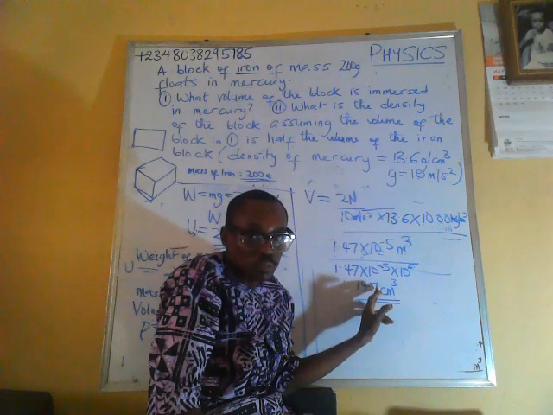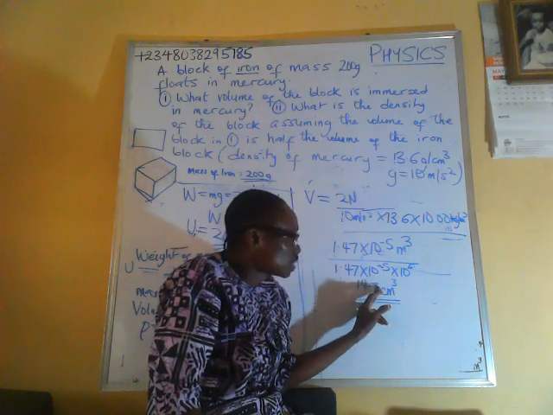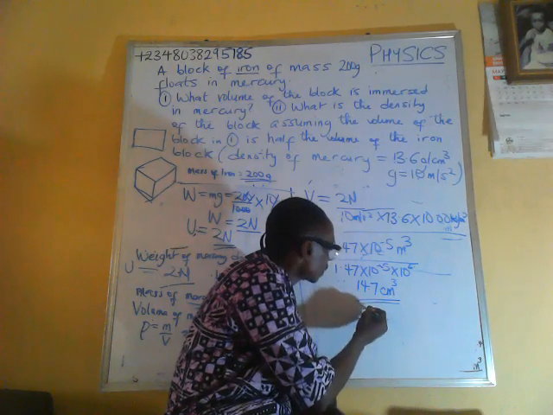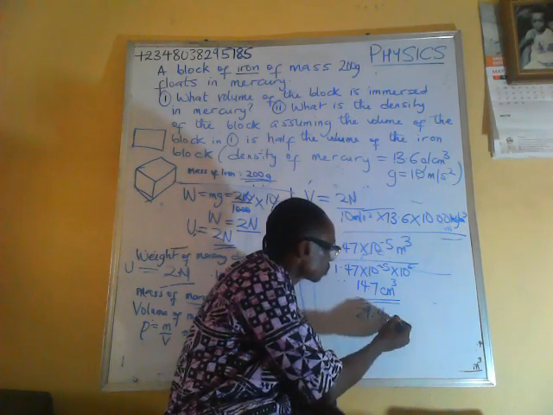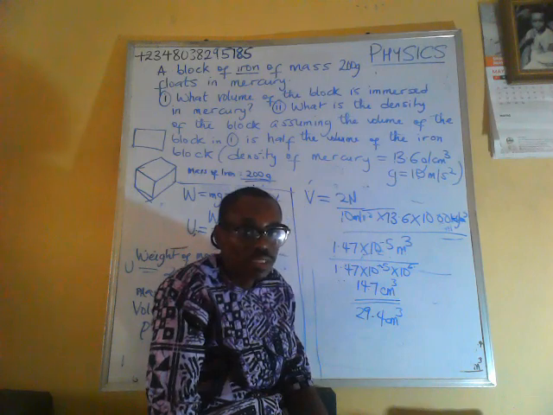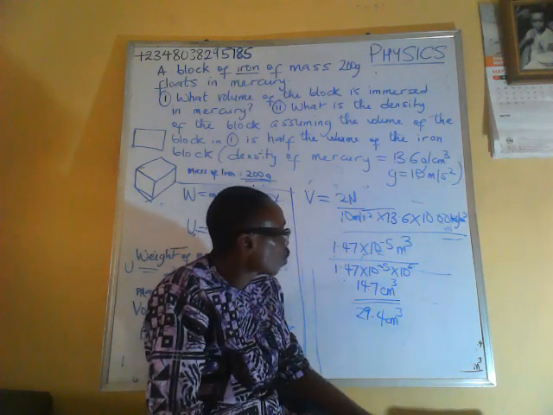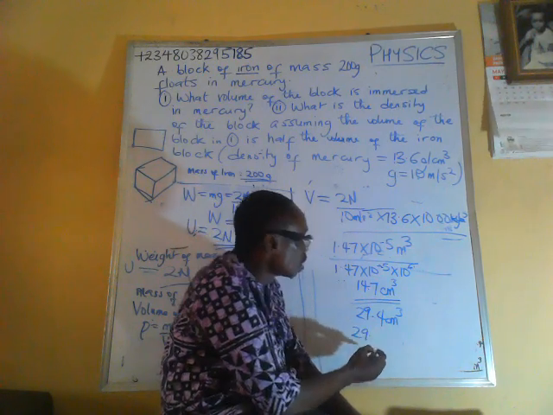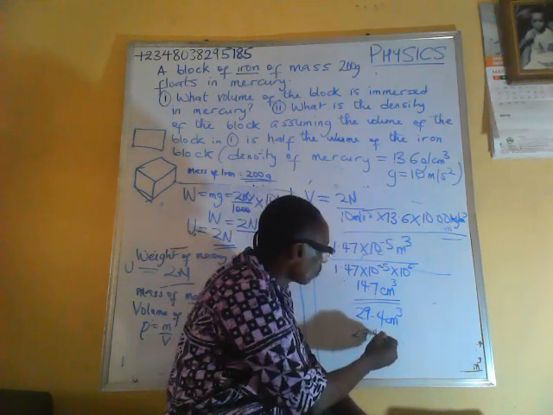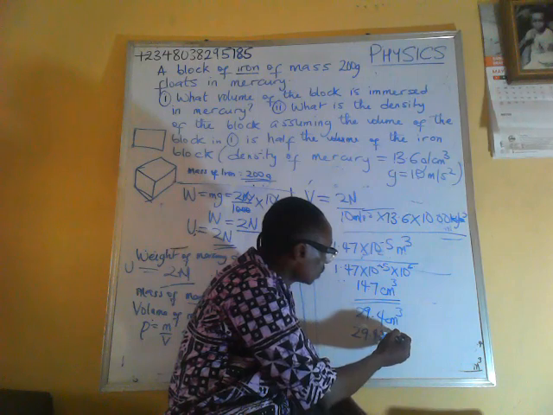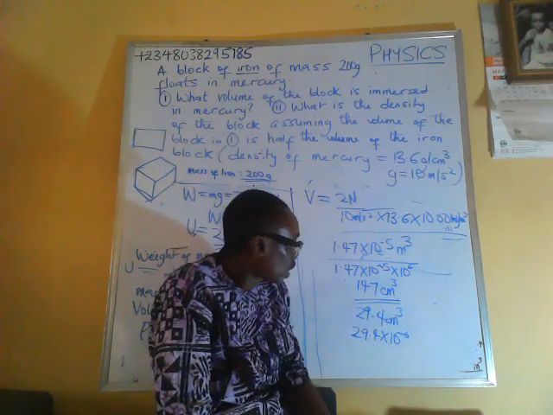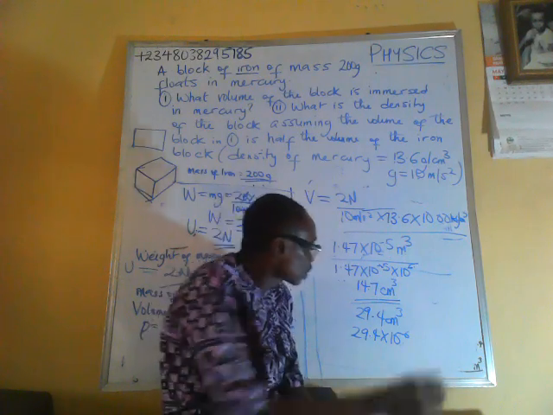You just need to multiply this by 2. 2 times this will give you 29.4 cubic centimeter. If you want to convert this to cubic meters, you multiply by 10 raised to power minus 6, and that will give you an answer in cubic meters.